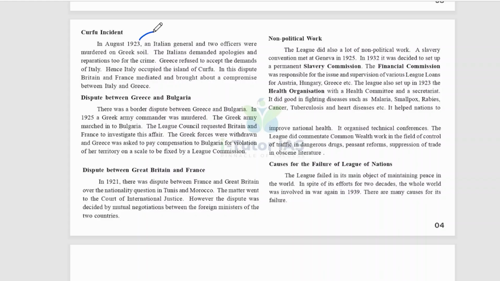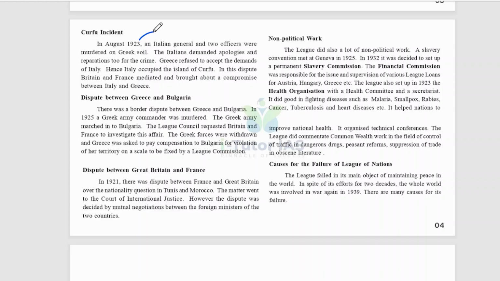Dispute between Greece and Bulgaria. There was a border dispute between Greece and Bulgaria, and in 1925, a Greek army commander was murdered. The Greek army marched into Bulgaria. The League Council requested Britain and France to investigate this affair. The Greek forces were withdrawn, and Greece was asked to pay compensation to Bulgaria for violation of her territory on a scale to be fixed by the League Commission.